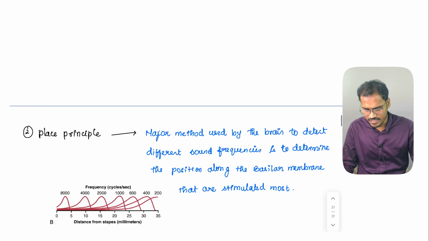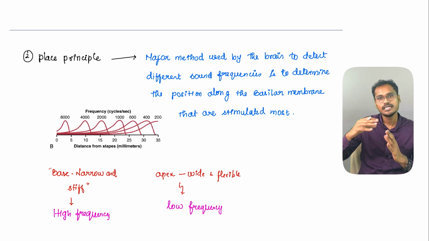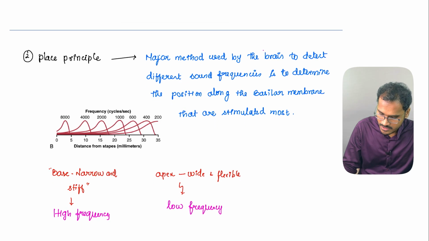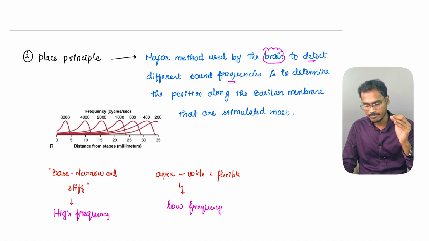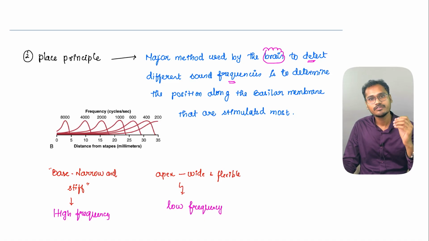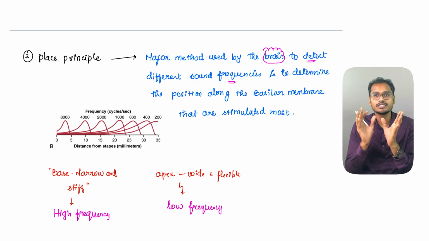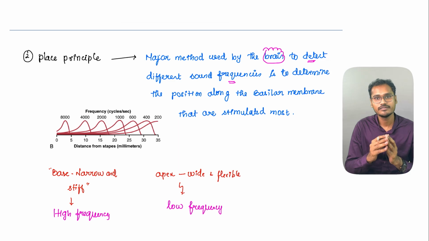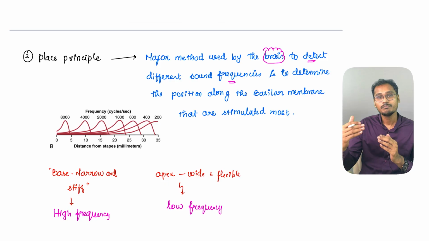Next, there is a very close theory which is called the place principle. Here what they are saying is that the major method used by the brain to detect different sound frequencies is to determine which position of the basilar membrane is excited. For example, right now we saw that whenever the basilar membrane is excited at the basal level, the higher frequencies can be sensed. So just in case the basilar membrane is stimulated at the base level, then the brain will perceive that this must be a higher frequency sound. So this theory is called the place principle.